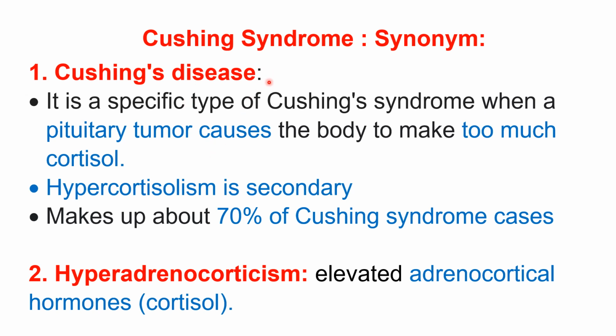Clear? Now the second synonym is hyperadrenocorticism. Hyper means increased secretion of cortisol by the adrenal cortical gland, and that leads to elevated adrenocortical hormone, that is cortisol. And here cortisol is the important hormone that decides the disease.